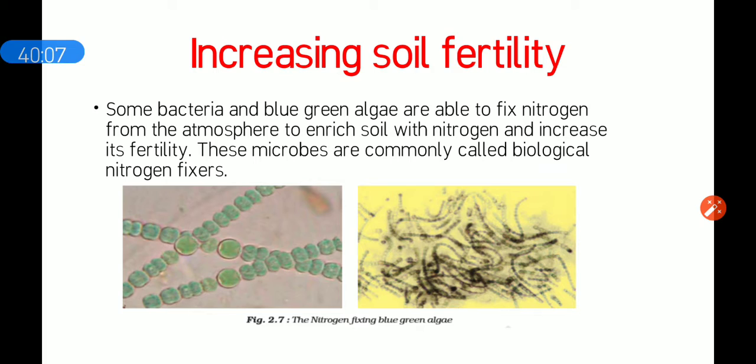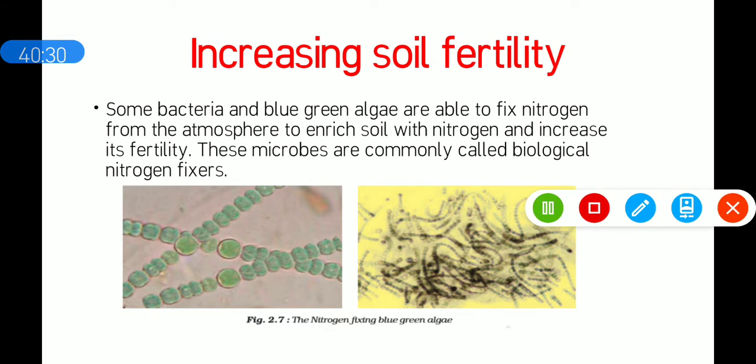Symbiotic relationship, you know, is the relationship in which both the organisms are benefited. In the case of rhizobium bacteria, the bacteria provide nitrogen to the plant, and in return they get the food prepared by the plant. So how do microorganisms increase the fertility of soil?